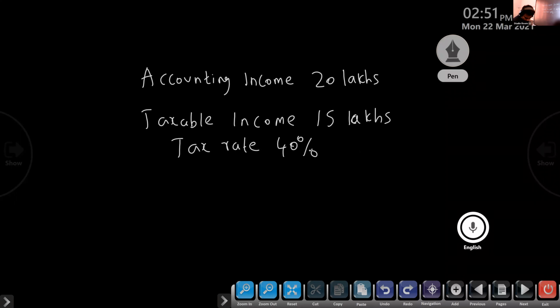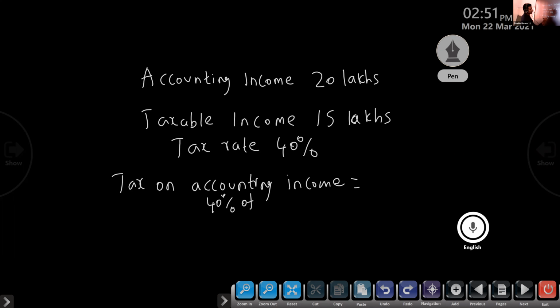In this case, how do we understand whether it is deferred tax liability or deferred tax asset? Look at the tax on accounting income. How much do we have to give on the basis of accounting income? It is 40 percent of 20 lakhs, so we get 8 lakhs.